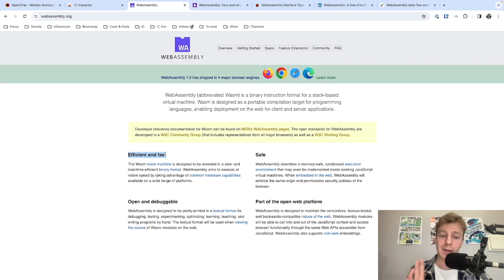WebAssembly compiles to a binary format, which is both efficient and extremely fast. Yes, WebAssembly is an amazing technology, and it's a huge component of the technologies that makes the IC possible. If you want to know more, I will put some links in the description, and I also have a dedicated video for WebAssembly if you want to dive in more.